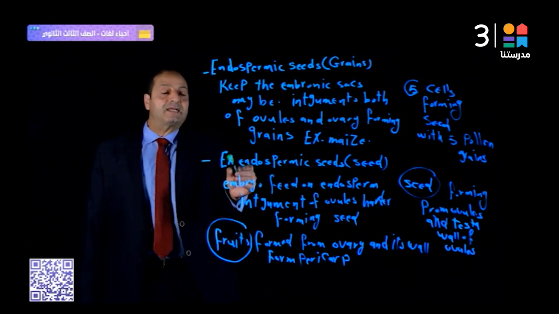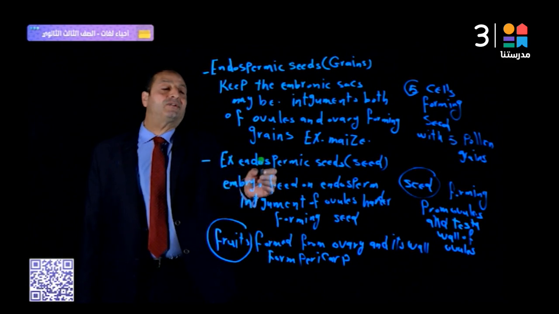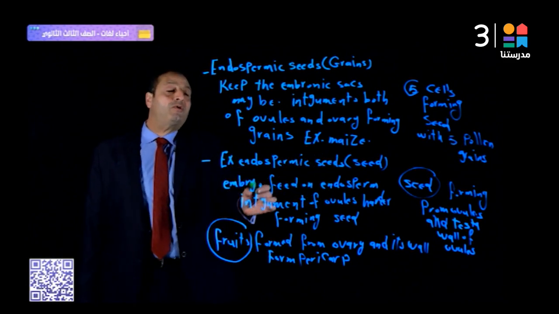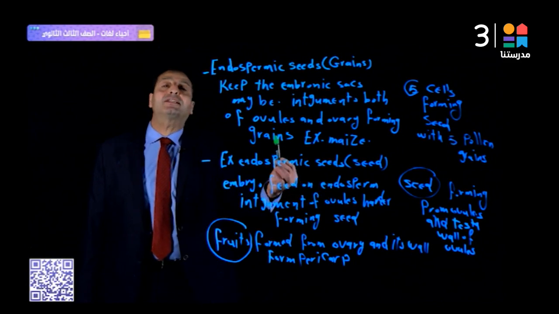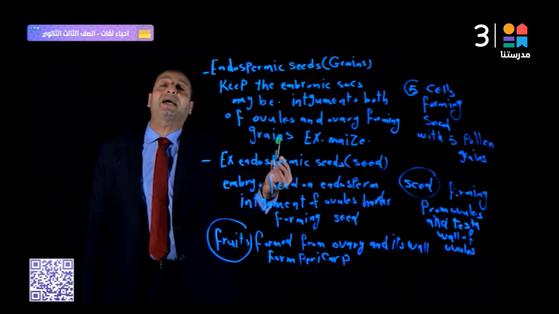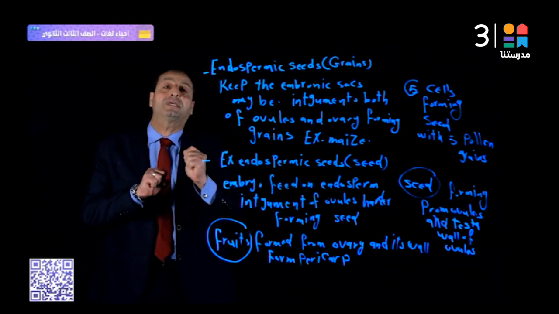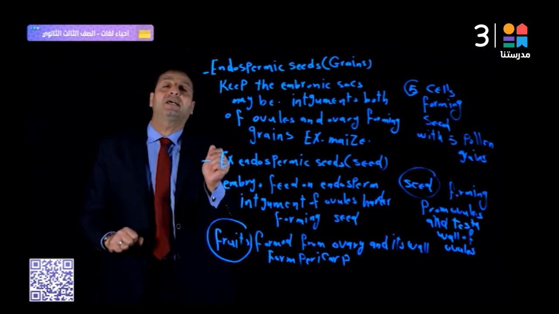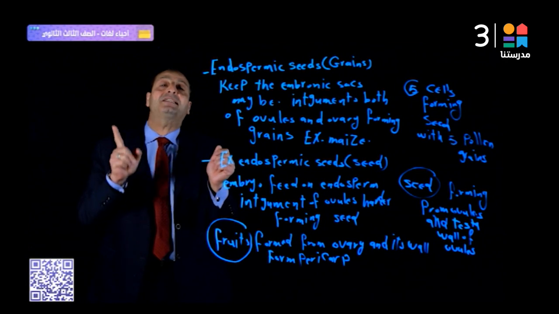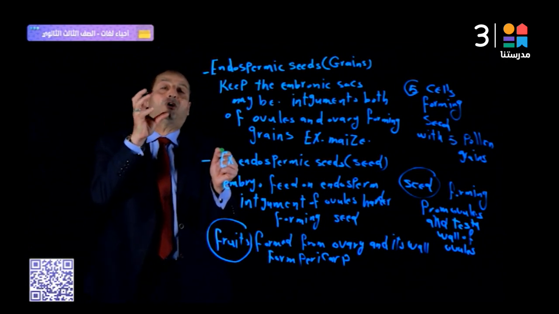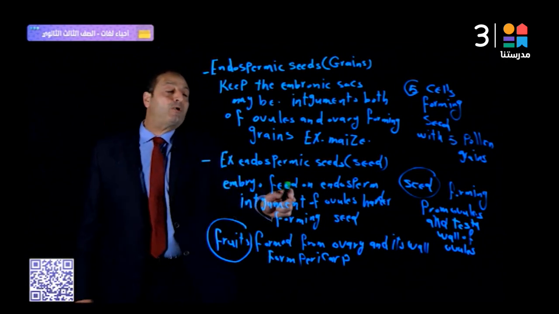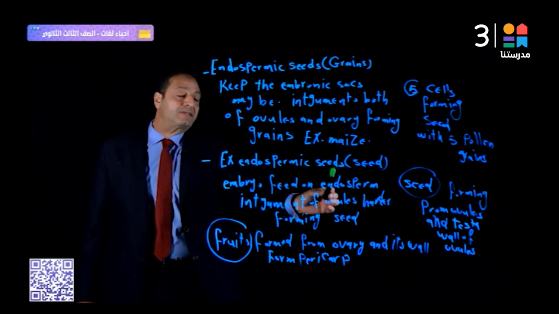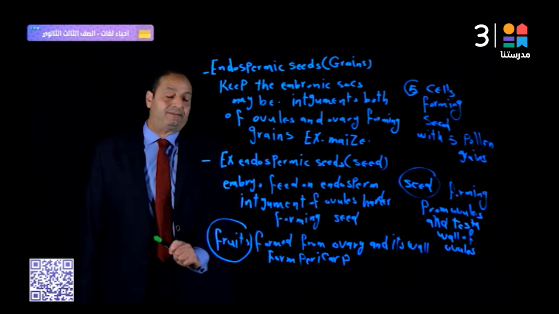Number 2, another type. Exoendospermic seed, it's called seed. The embryo feeds on the endosperm and stores the nutrients inside the dicotyledons. It's called dicotyledons. All dicotyledons are swollen. Lobia, okay, beans, pea, all of them are seeds. It's called swollen. The embryo feeds on the endosperm. The integument of the ovules becomes harder, finally forming the seed.